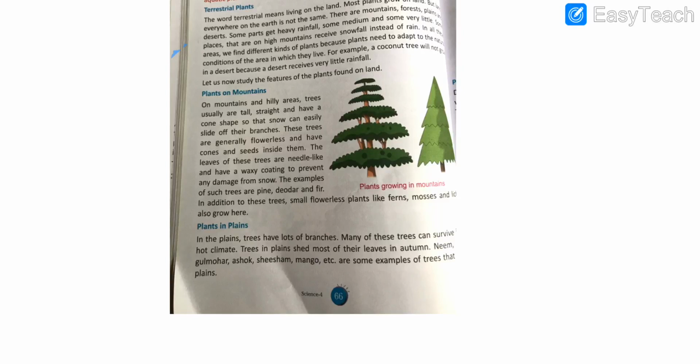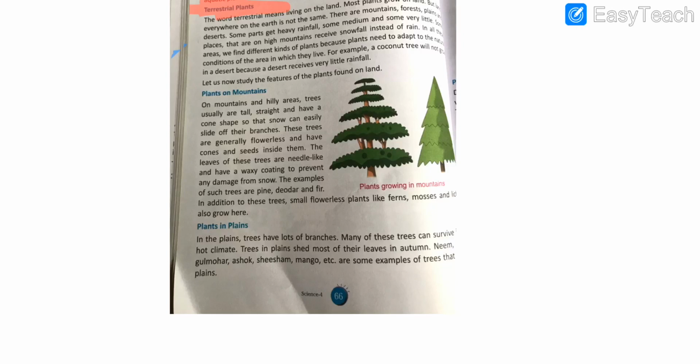Students, the first important topic from this chapter is terrestrial plants. We will see what terrestrial plants are. The word terrestrial means living on land. Students, terrestrial plants are those plants that survive on land. Most of the plants grow on land, like mountains, forests, plains, and deserts.